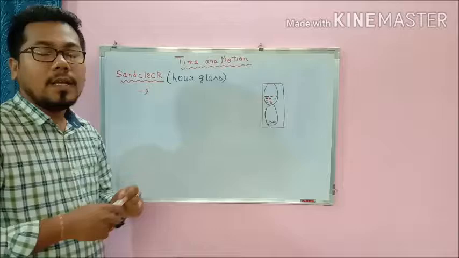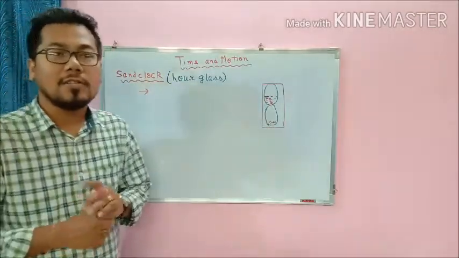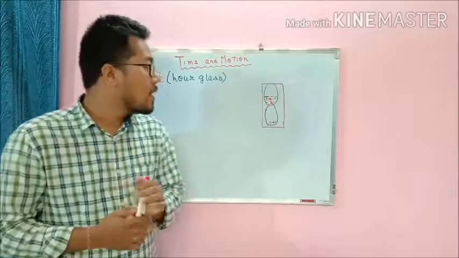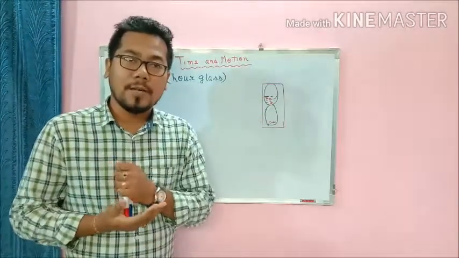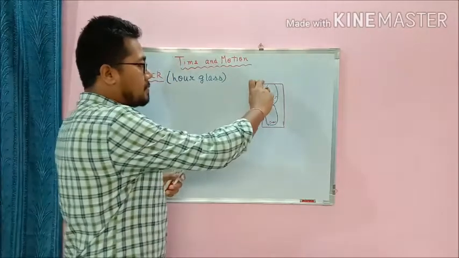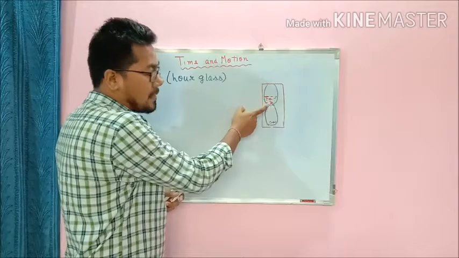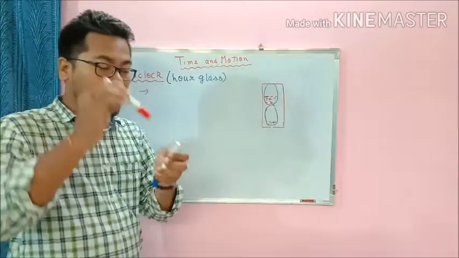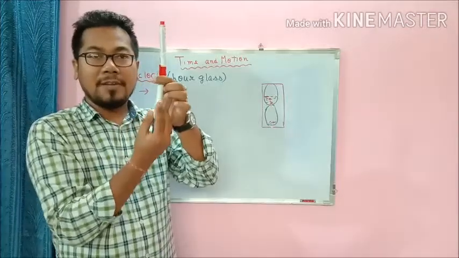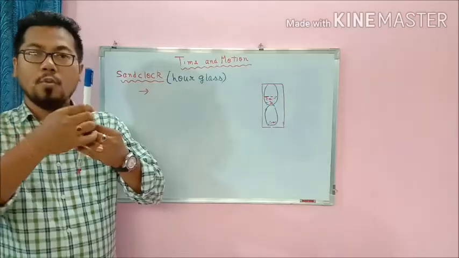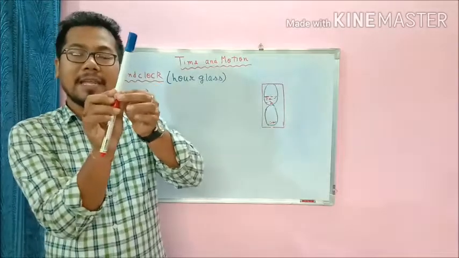The next device that we will be learning is the sand clock, which is also known as the hourglass. Can you see this figure? You can see the diagram in the book also. These two are vertical bulbs facing each other, and there is a narrow passage. Suppose these two are the vertical bulbs. This lower bulb I have filled with sand. Once I fill up the lower bulb with sand, I will invert it.